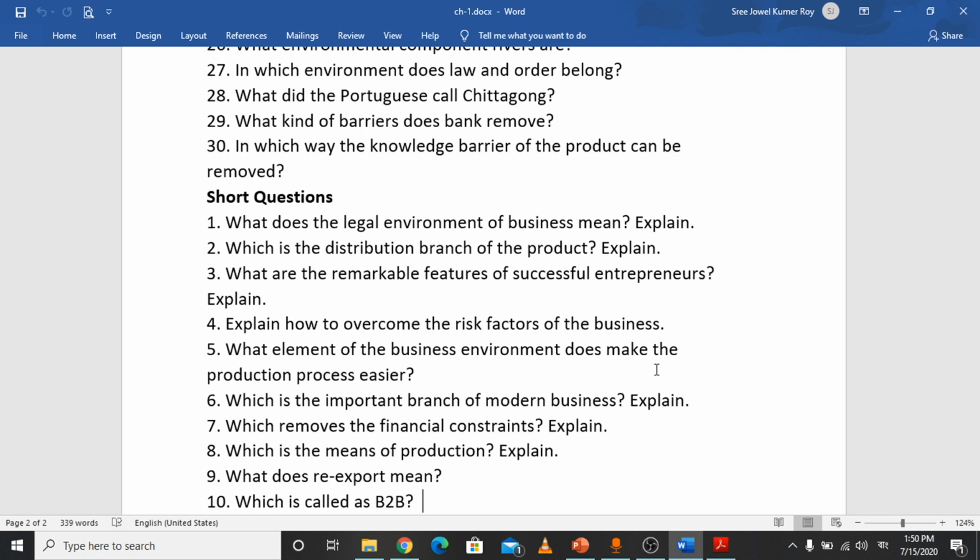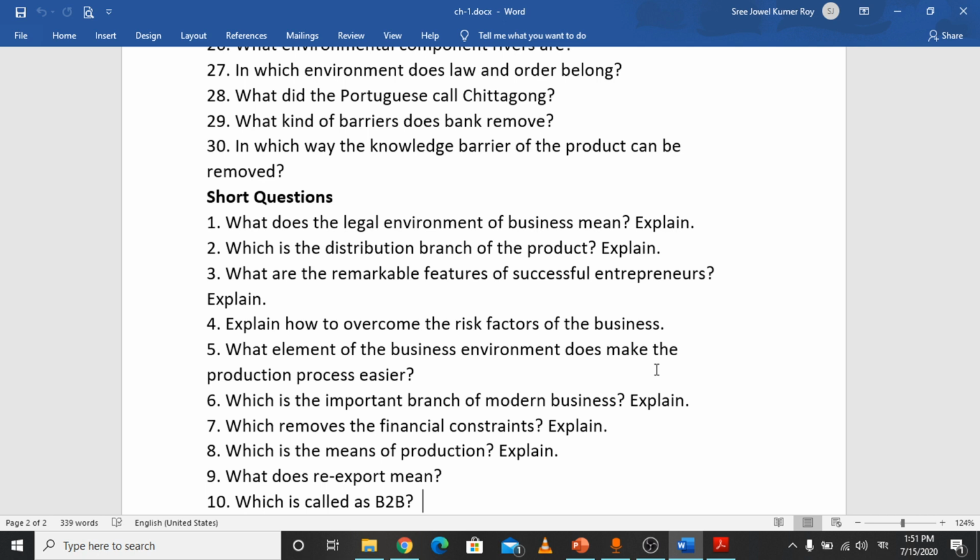So these are individual services: transportation service, storage service, advertisement, banking service, all are individual, and you can call each of them a business. All the activities related to commerce are related to business. Each and every one is one kind of business.